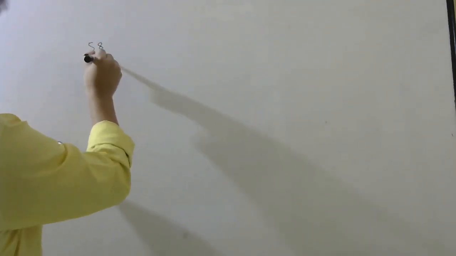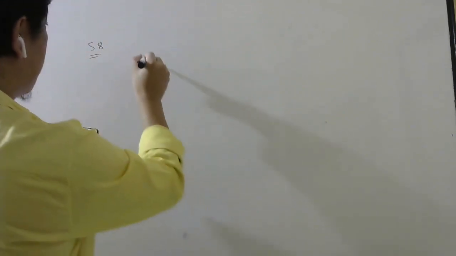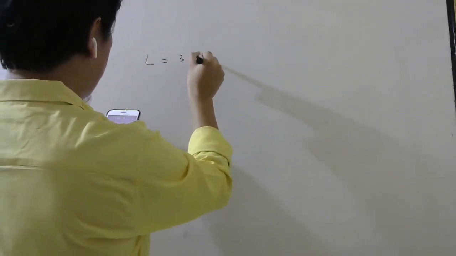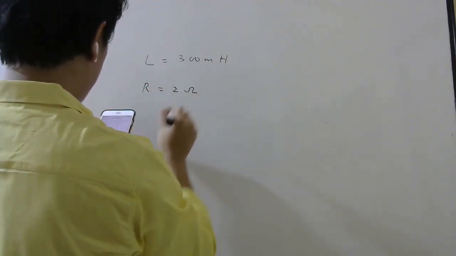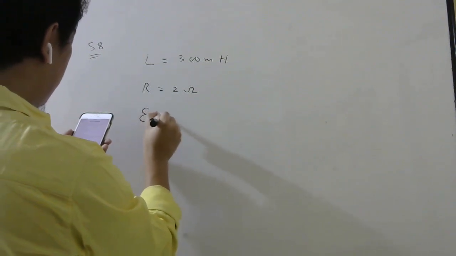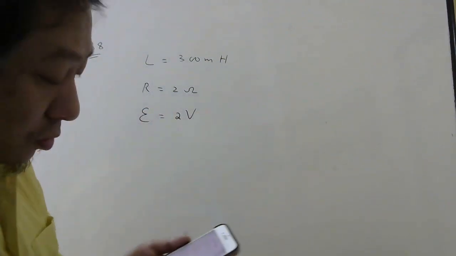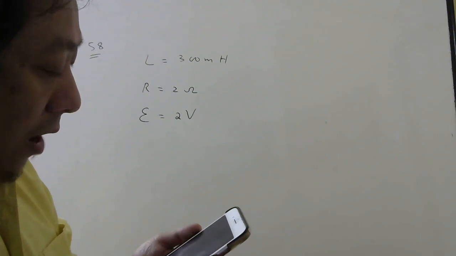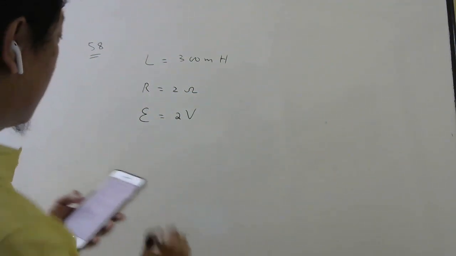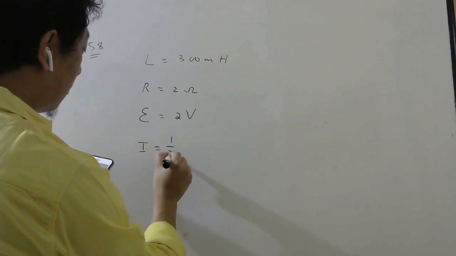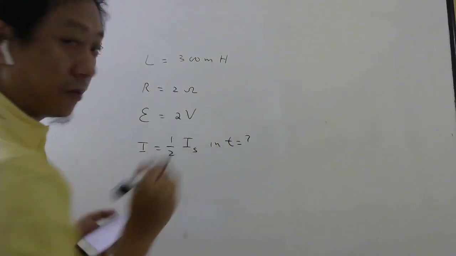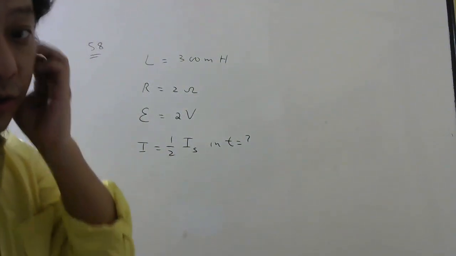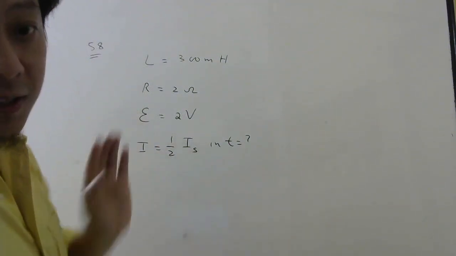Question number 58. A coil of inductance L equal to 300 millihenry and resistance R equal to 2 ohm is connected to a source of voltage 2 volt. So EMF is 2 volt. The current reaches half of its steady value in what time? Okay, so we have to find this. This is based on growth or decay. Since the battery is connected, it is growth.